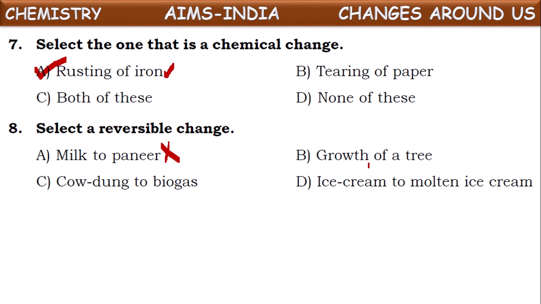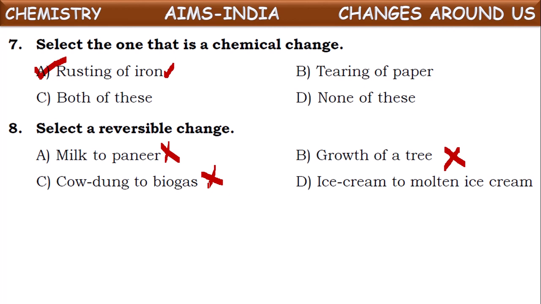Growth of a tree. A tree slowly grows and becomes a big tree. Can we get back the small tree from the big tree? We cannot. So it is also one of the irreversible changes. Next, cow dung to biogas. So from the cow dung, nowadays they are producing biogas, but from this biogas we cannot get back this cow dung. So it is also one of the irreversible changes.